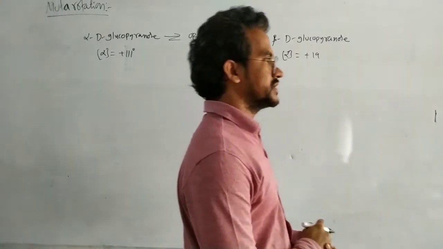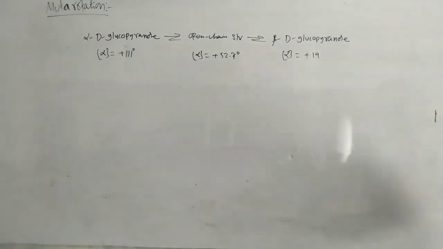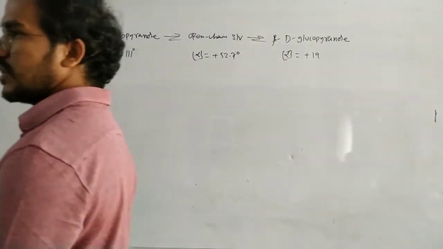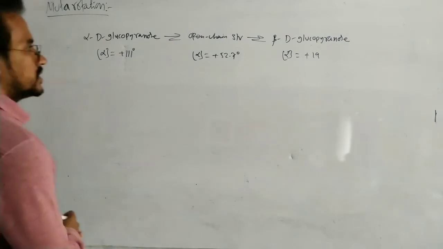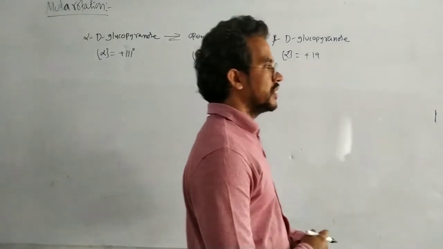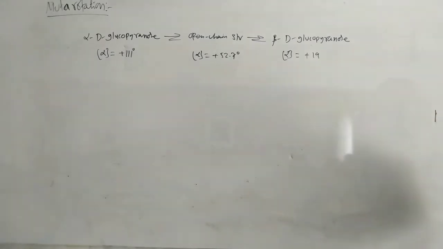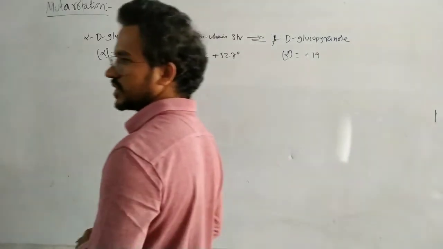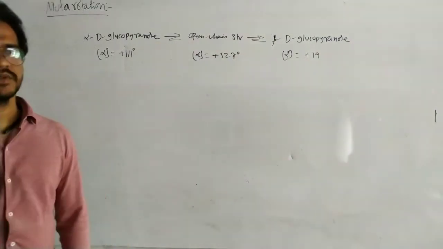The change in specific rotation of the reducing sugars when placed in dilute solution is known as mutarotation. All reducing sugars exhibit mutarotation.